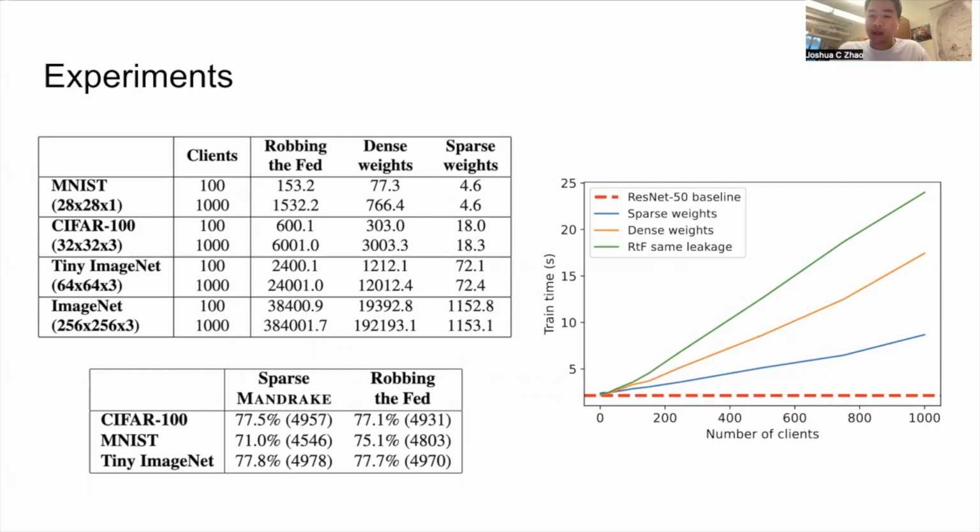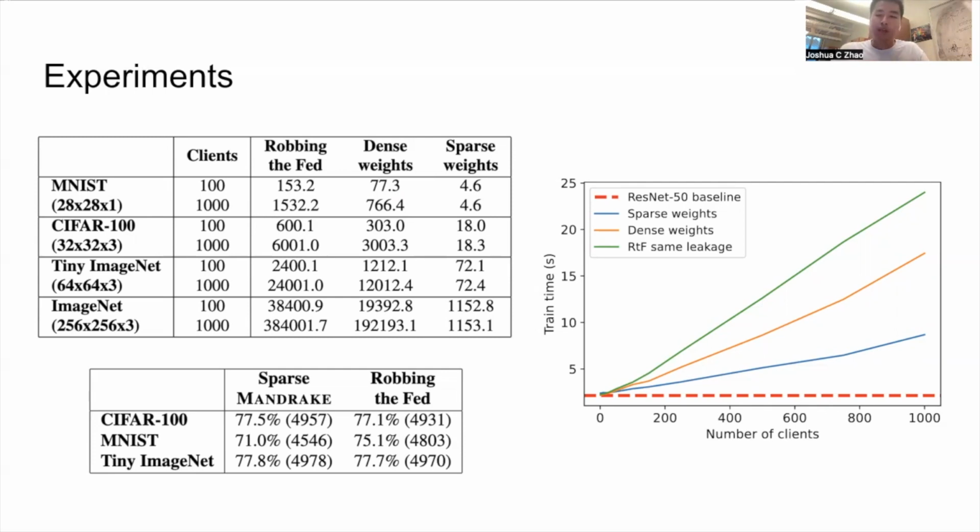The figure on the right now shows the computation time for these. For the sparse weights attack with 1,000 clients, it adds about a 6.5 second overhead. However, for robbing the Fed, for the same leakage rate, it needs to add a 21.9 second overhead. This is about a 3.3 times decrease in overhead for the sparse attack.